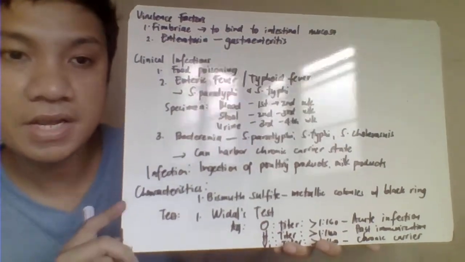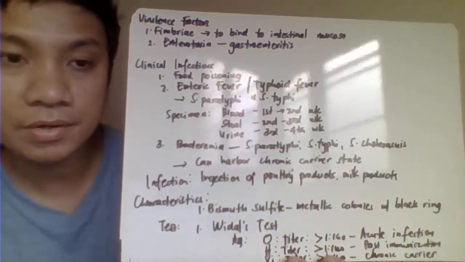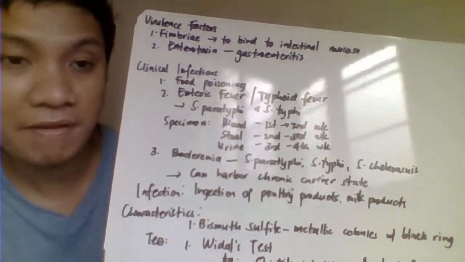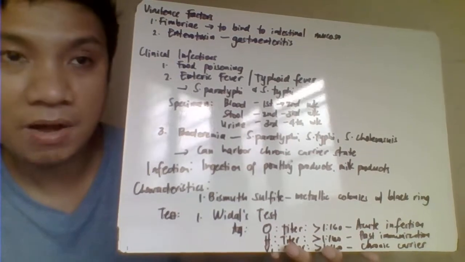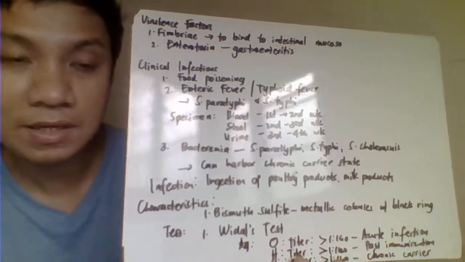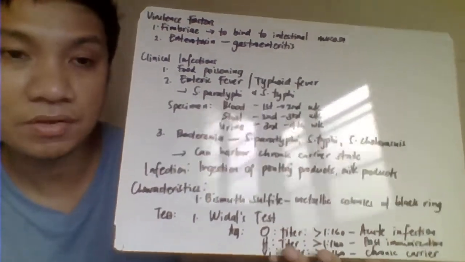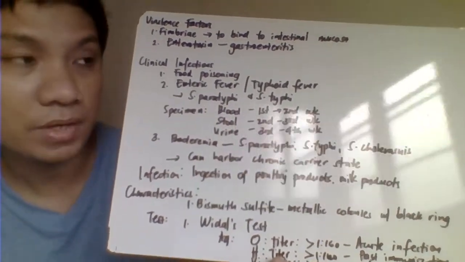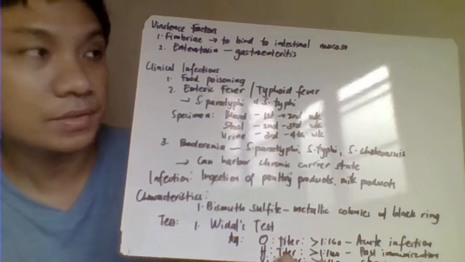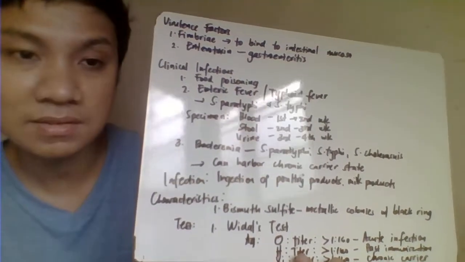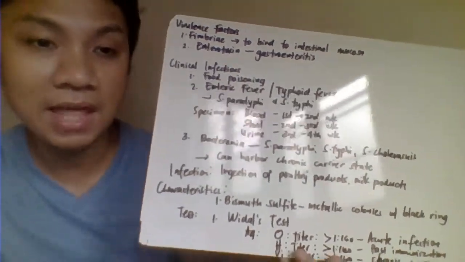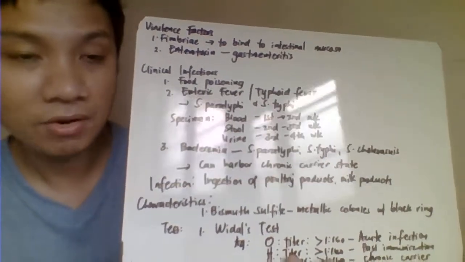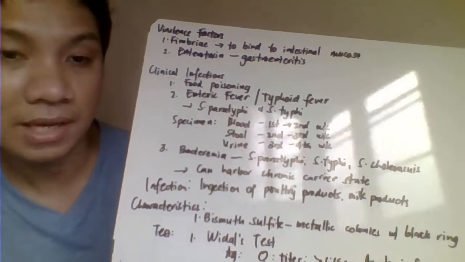Okay, then we have also here the virulence factor associated with your Salmonella enterica subspecies enterica. So they have the fimbriae. Okay, the fimbriae allow this bacteria to attach to your intestinal mucosa in order for that to cause your dysentery, your gastroenteritis, or your food poisoning. Another one, it produces also here your enterotoxin. So, enterotoxin, pag entero, nasa intestinal tract natin siya. So, it tries to cause here your food poisoning or gastroenteritis.